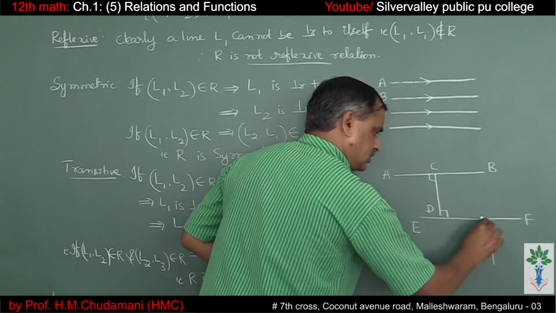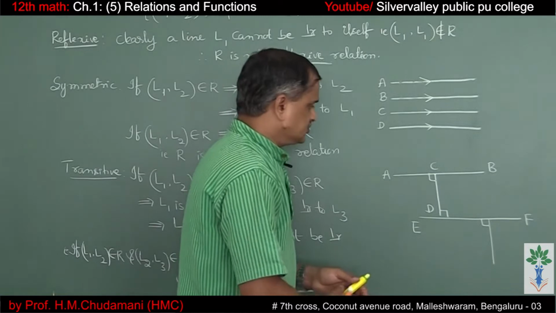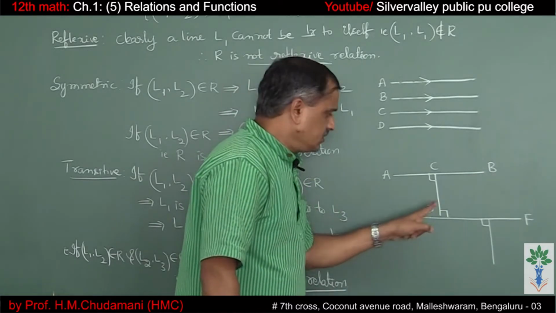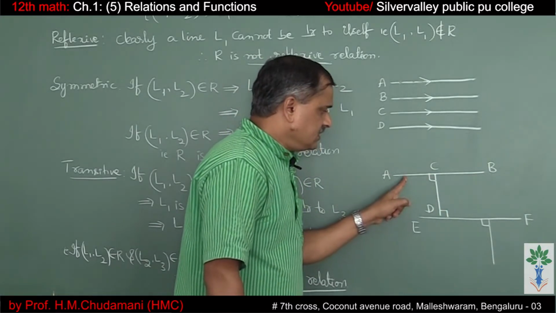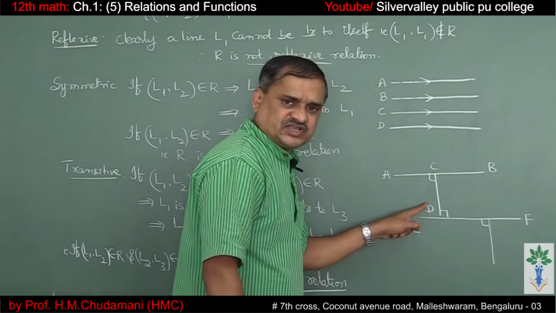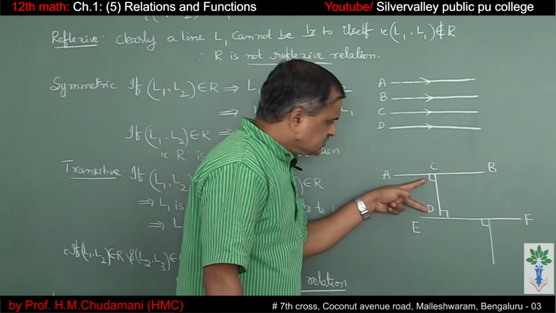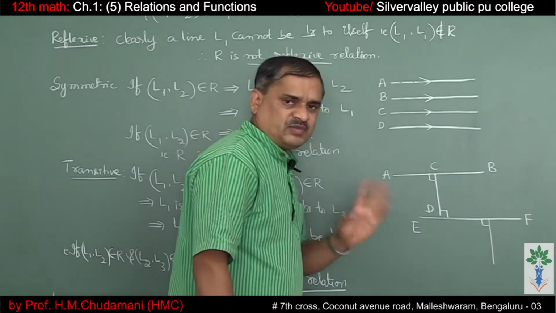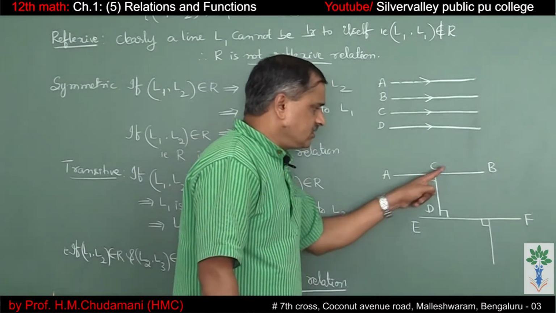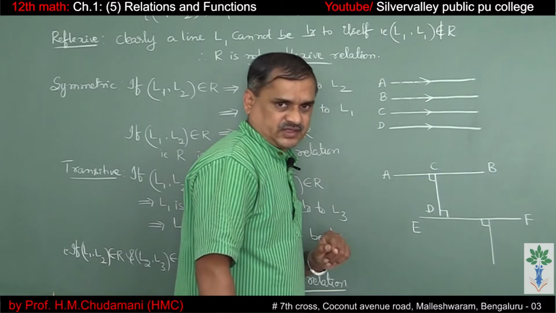And so on, a line again perpendicular to that. See the line AB and CD. AB is perpendicular to CD. CD is perpendicular to AB is also right. That means the set of perpendicular lines is symmetric.